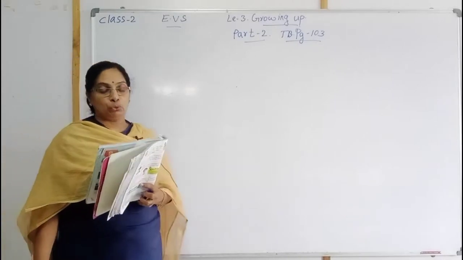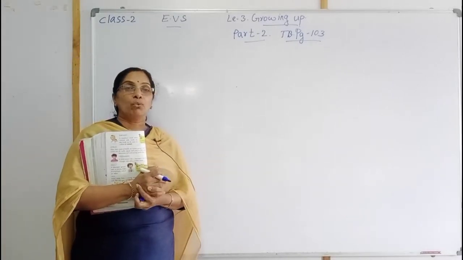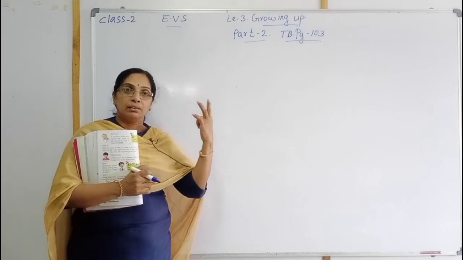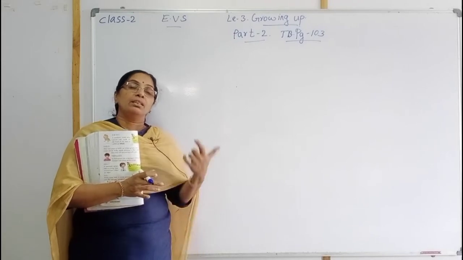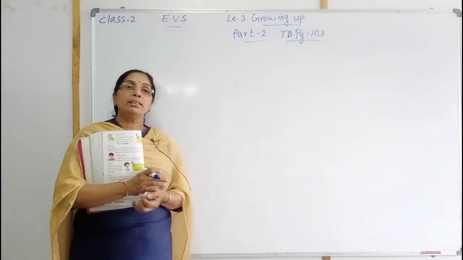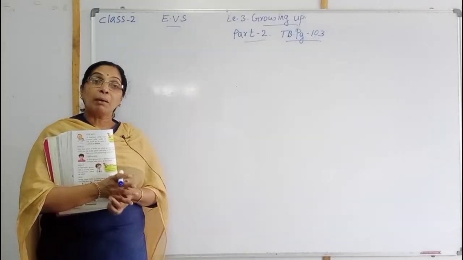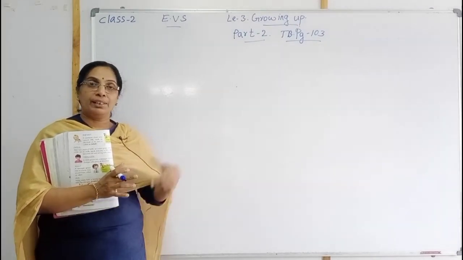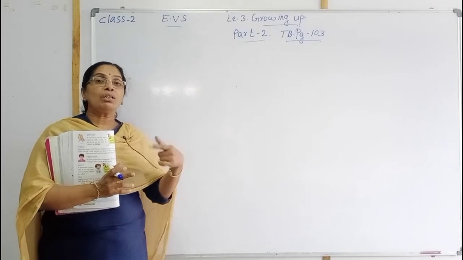This is part 2. Before, in the first part, what did you learn, children? We learned that living things are growing. What are the living things? Human beings, animals, birds, insects and plants. These are the living things. They are growing every day, one by one. They are growing and becoming old also.